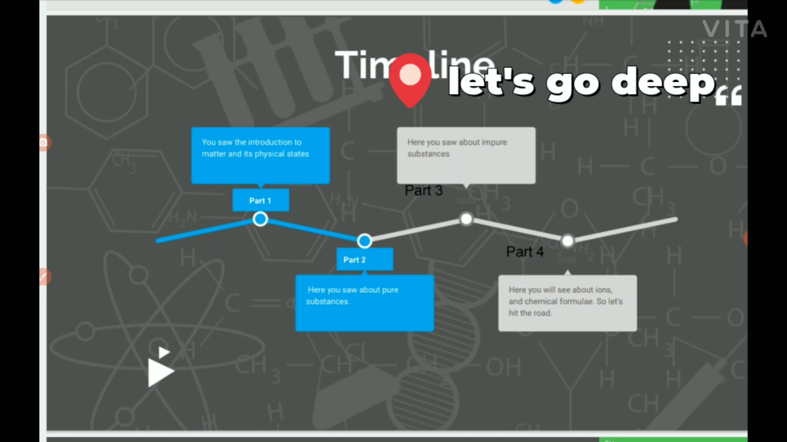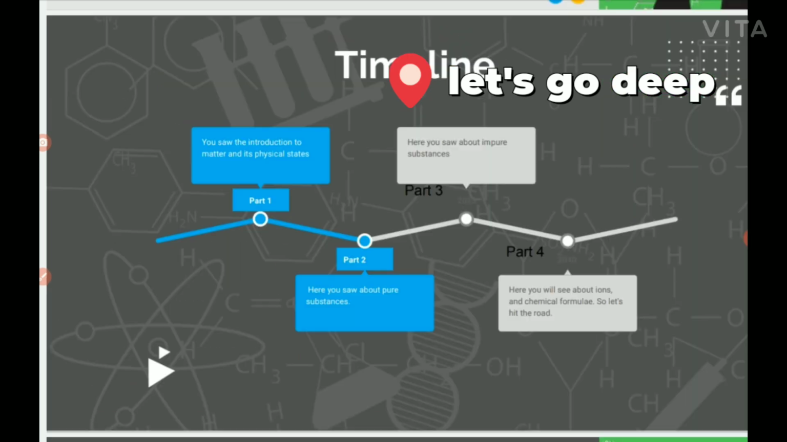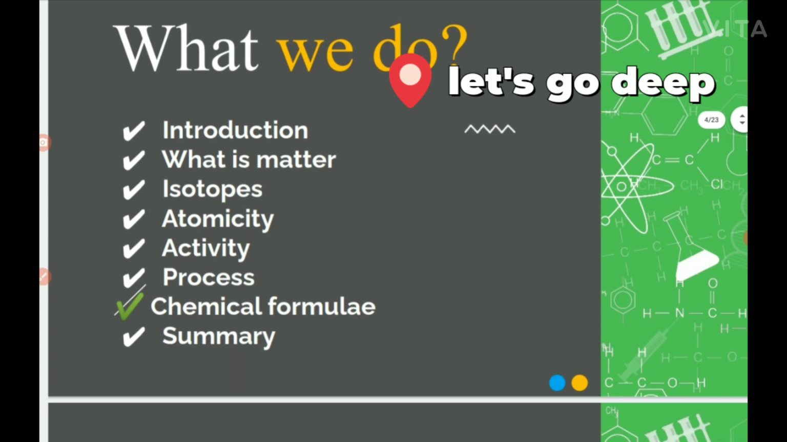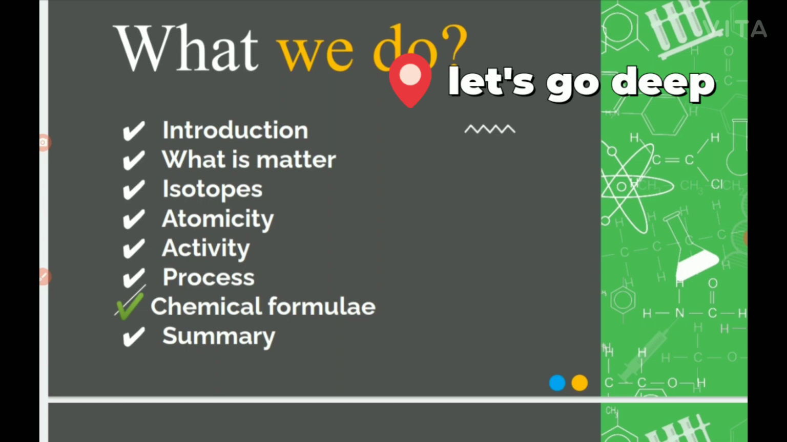In the first part you studied the physical states of matter. In the second part you saw pure substances. In the third part you saw impure substances, and in the final part, now, we will see many things. We will see the introduction, what matter is, isotopes, atomicity, process and activity, chemical formulas, and then a summary at the end.